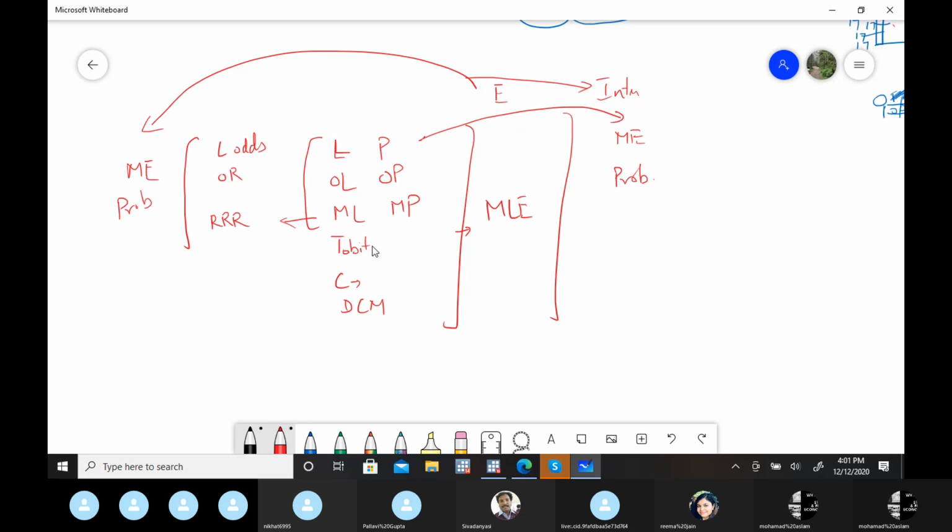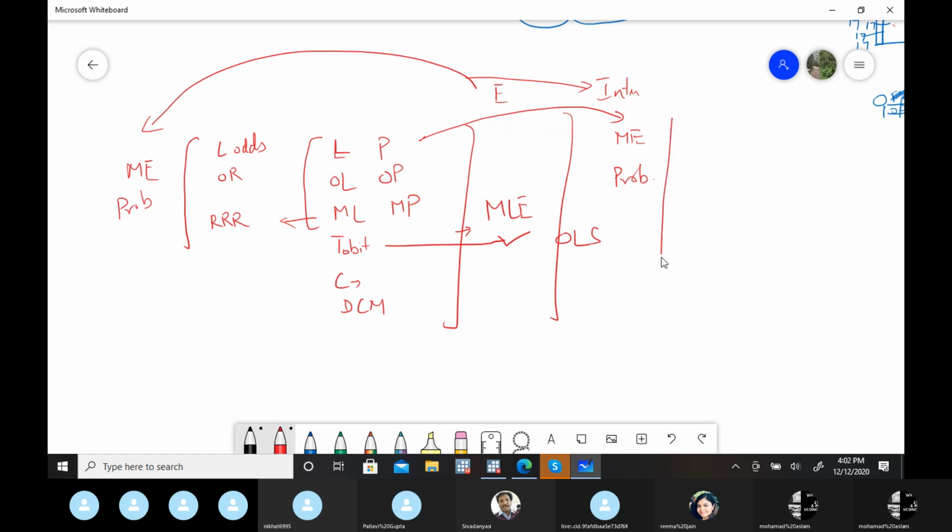For Tobit, estimation is MLE, and interpretation you have to do the same as OLS. For interpretation, there is no problem for the Tobit model because it's not like the odds ratio or marginal effects. You can simply explain it as we explain OLS models. So these two things which make these models different from OLS are the estimation process and the interpretation process.